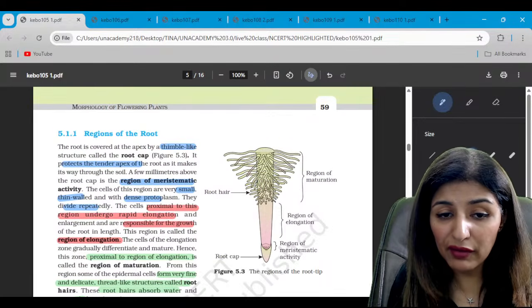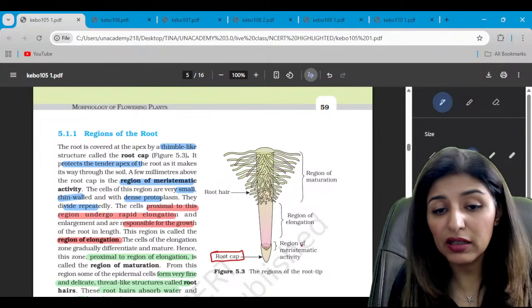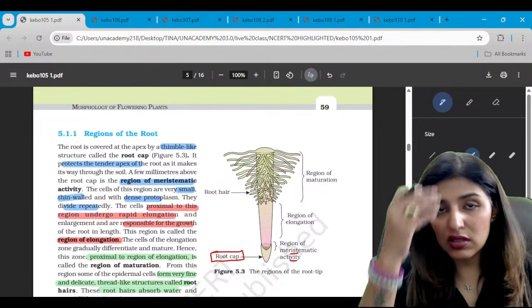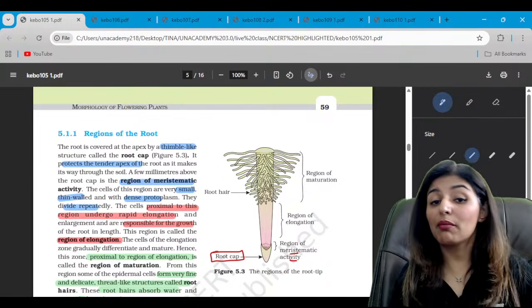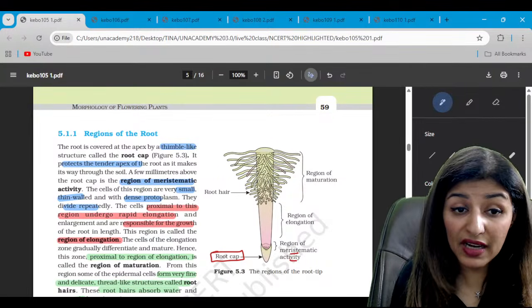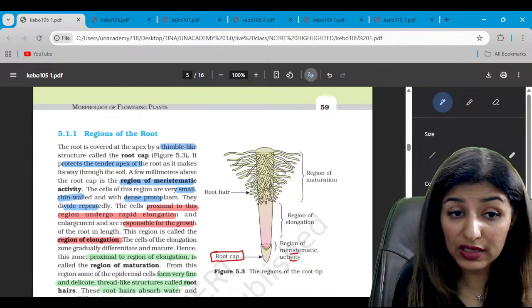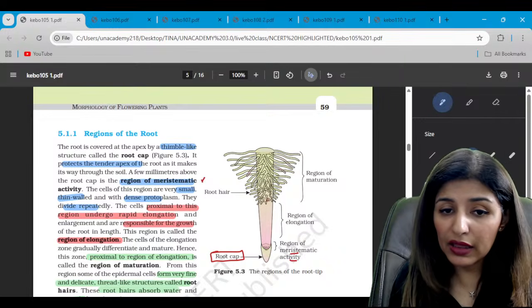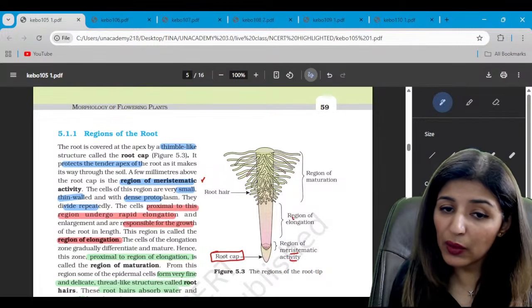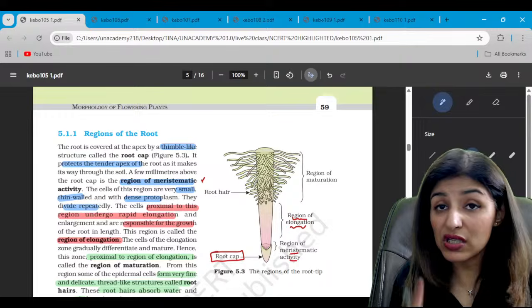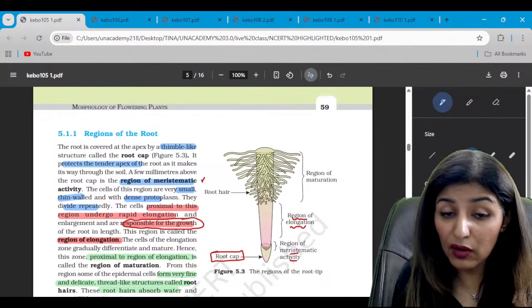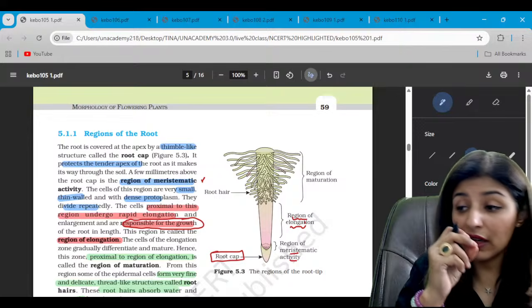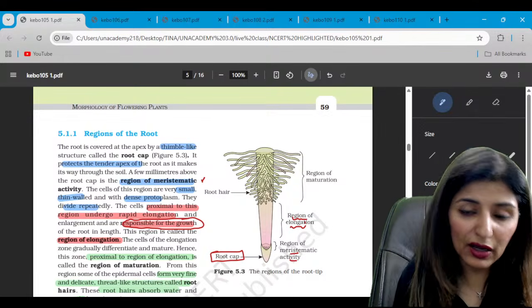First of all, we have a root cap which protects the meristematic zone. So very distal to the plant, we have region of meristem, right, where active cell division occurs. The cells are small. This is the region of meristem. Then proximal to that, we have region of elongation, which is actually responsible for growth, because of increased vacuolation and enlargement of the cell.